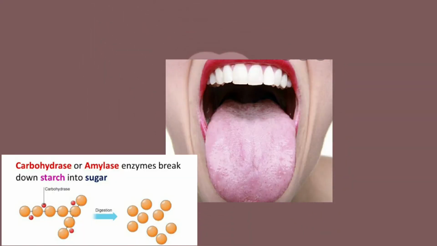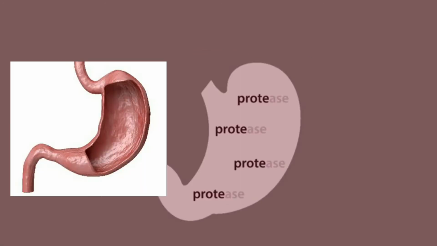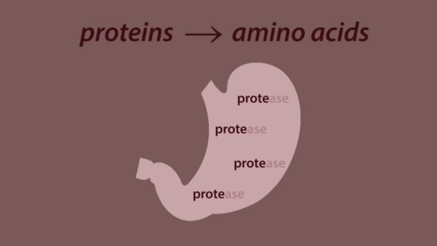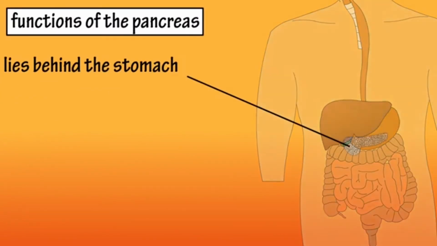The mouth contains amylase, and the stomach contains protease, which converts proteins into amino acids, and the food is passed on to the small intestine. The beginning of the small intestine is called the duodenum, where pancreatic juice is added. Now we shall see the function of the pancreas.